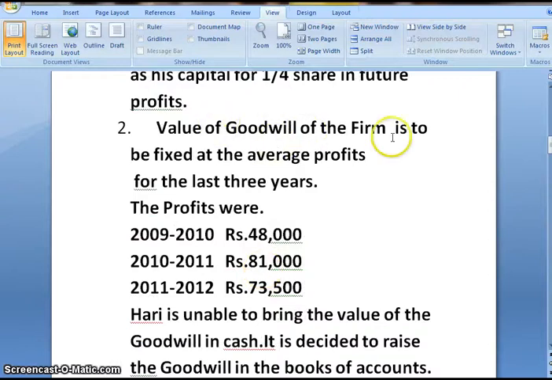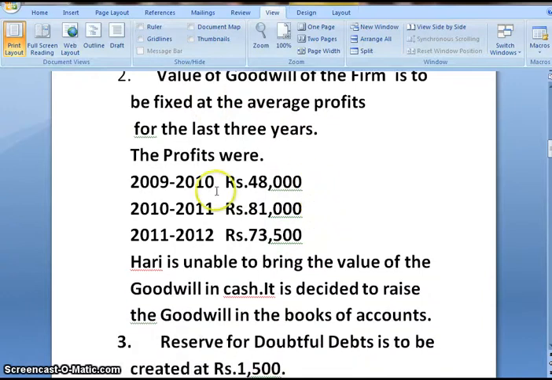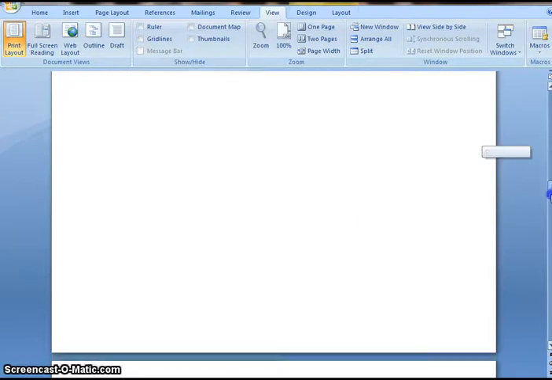Value of goodwill of the firm is to be fixed at the average profits for the last 3 years. So average profits of last 3 years are 48,000, 81,000 and 73,500. So let us calculate the value of goodwill.